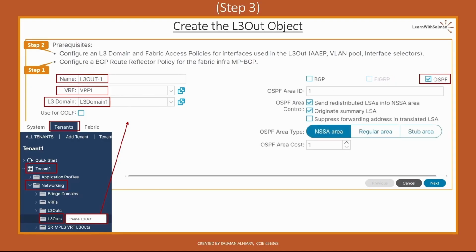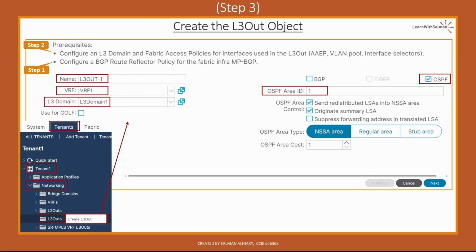On the other hand, if I select OSPF, I can select the BGP option. As I mentioned, we specify the OSPF area ID number. The default is 1. We can use area 0 as well, or any other area number, but it has to match with the external router on the other end.